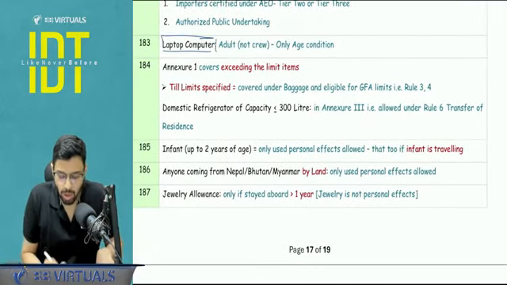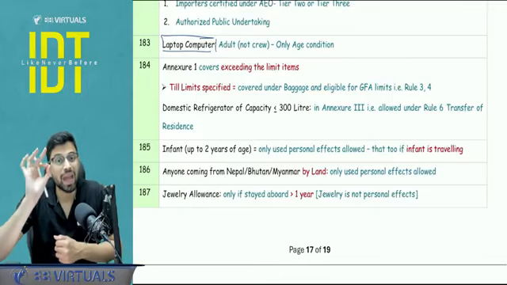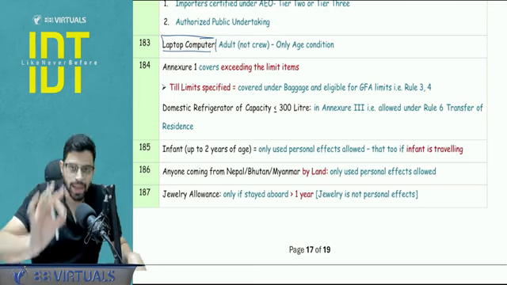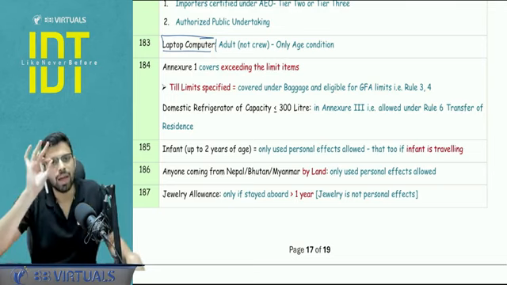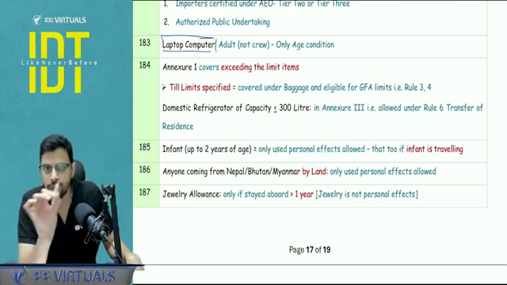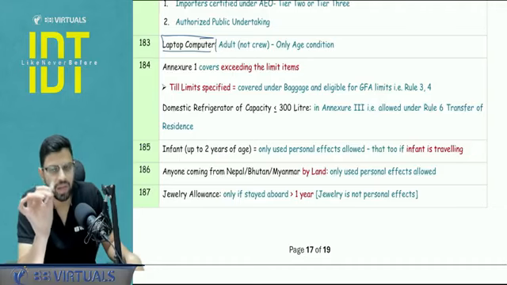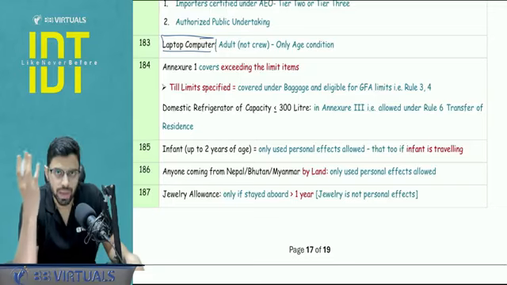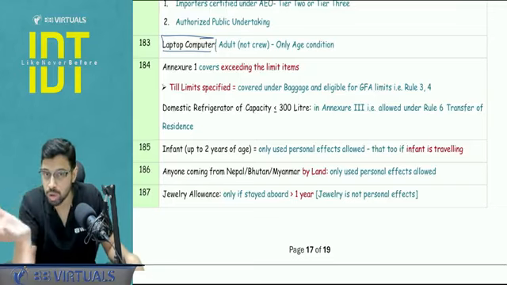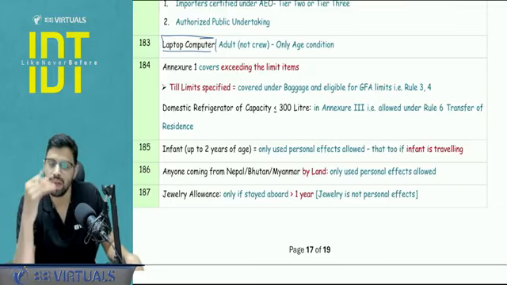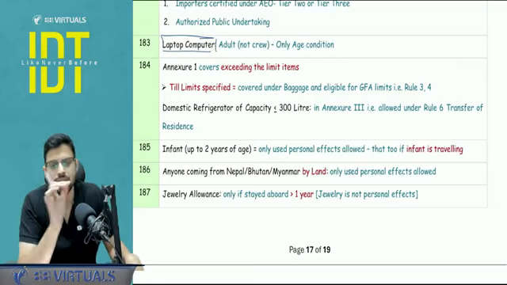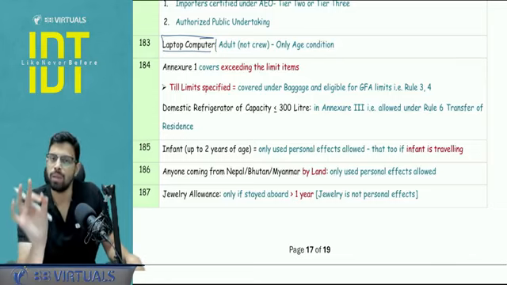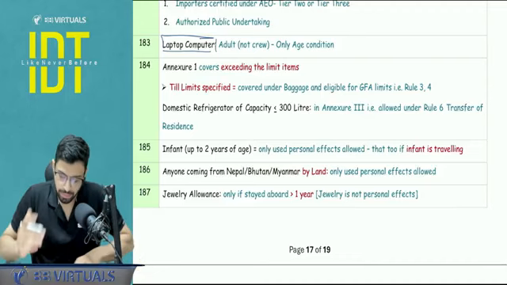One laptop computer is allowed duty free in India. Yes, that is to every adult. No other condition. Only with respect to age, you should be at least 18, and except in case of crew. So a crew member is not allowed any import of the laptop duty free. He will get the benefit only when they are laid off from the job, so that is their final return to India. In that case they get all the benefits of the baggage rules, but in general only an adult apart from crew is going to get the benefit of laptop imported duty free.